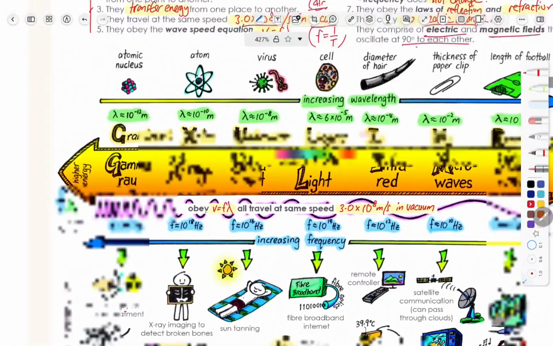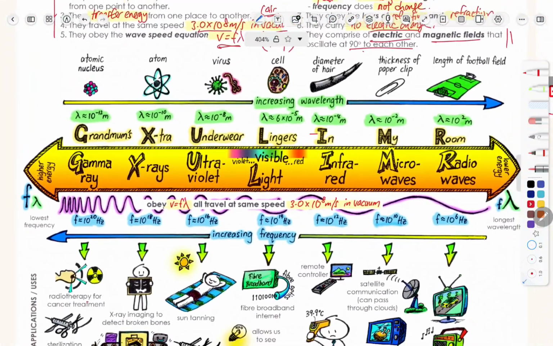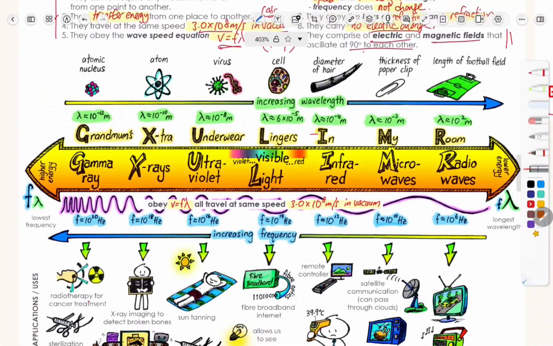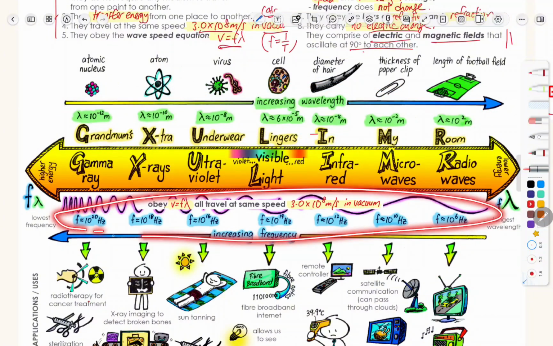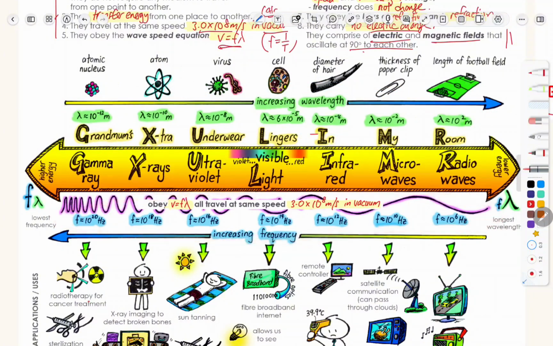Now, some of you may be wondering, do I need to memorize all the respective wavelengths and frequencies? The answer is no, no need to memorize, but roughly you get a sense, like from gamma ray, the wavelength is very small, in terms of 10 to the power minus 12, up to radio wave, which is in terms of a few hundreds.